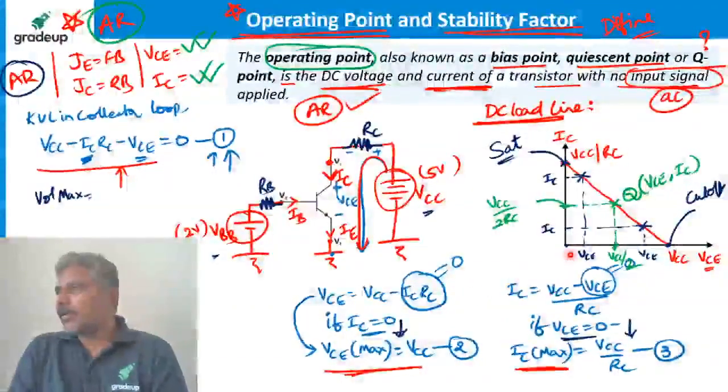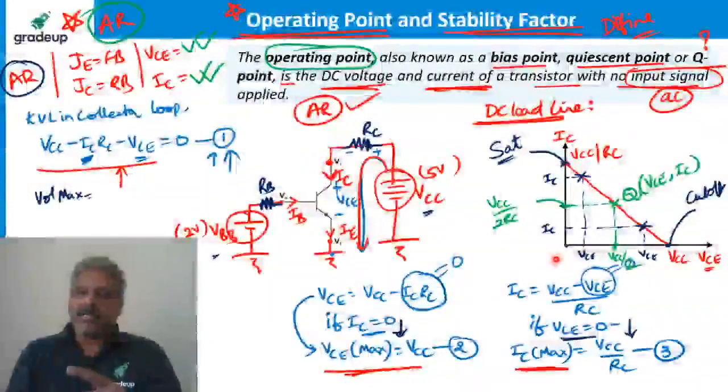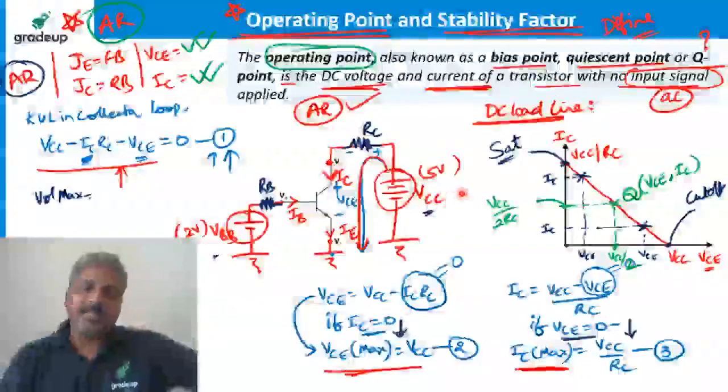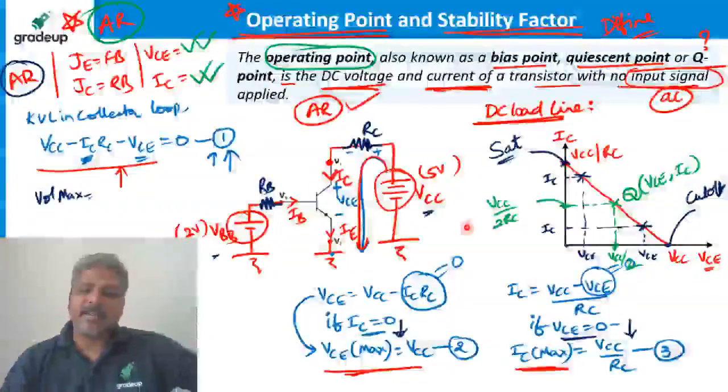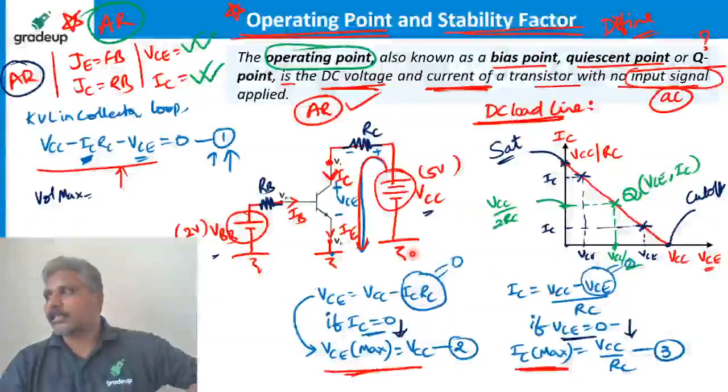By having the operating point at the center, we have a class A power amplifier. Yes, Vicky, but for all amplifiers with the operating point at the center, we need not call them class A power amplifiers. That is something different. First, let us understand the amplifier, then the power amplifier, the negative feedback amplifier and other amplifiers.